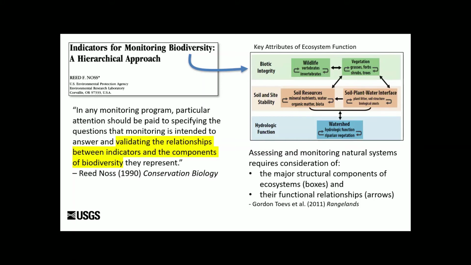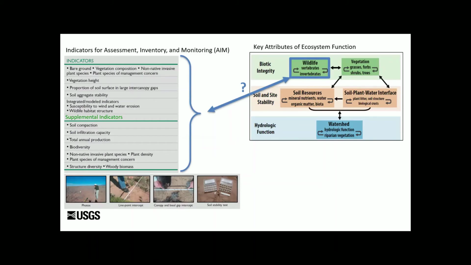This idea that there's key attributes of ecosystem function, things like biotic integrity, soil and site stability, and hydrologic function. And all of these are used for assessing and monitoring natural systems. And in this figure, the boxes are those major structural components of ecosystems, and then the arrows are the functional relationships. But practically, when we talk about something like AIM, the Assessment Inventory Monitoring Program of BLM, we think about these specific indicators, things we're measuring on the ground, and trying to get an indication of bare ground, vegetation composition, and so forth. The question that we have is, how well is this connecting back to wildlife habitat?